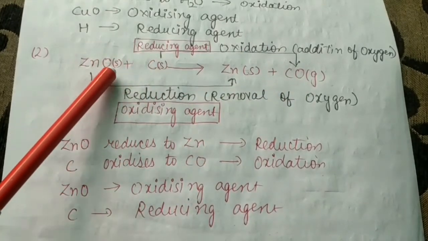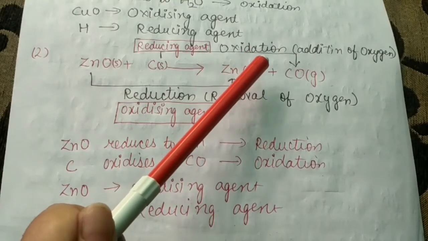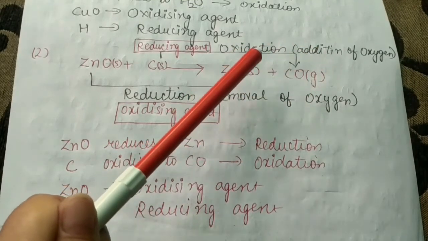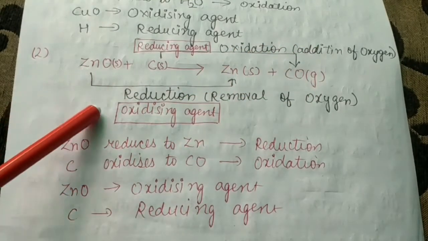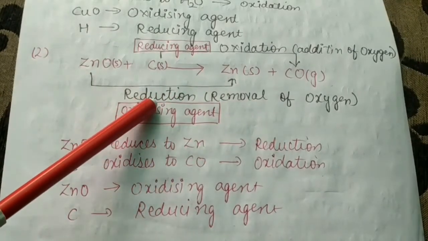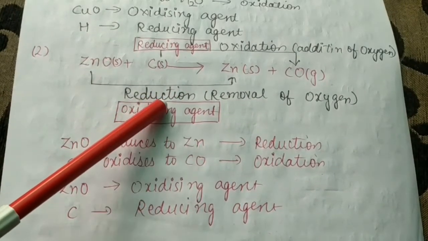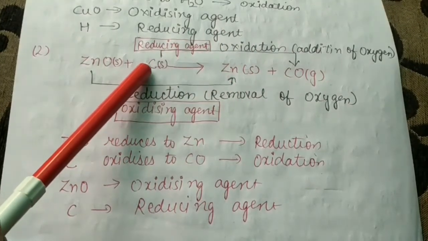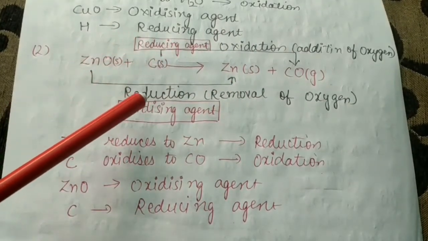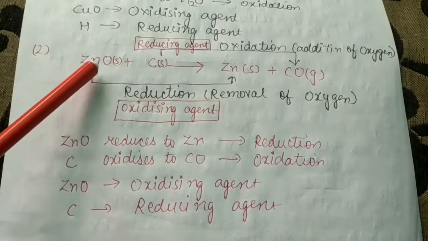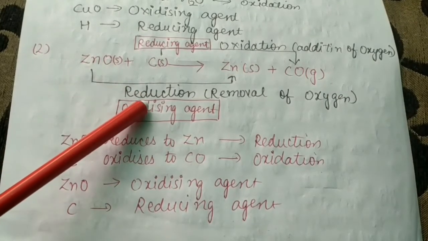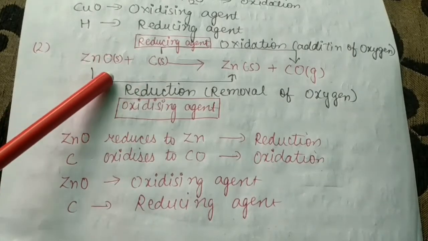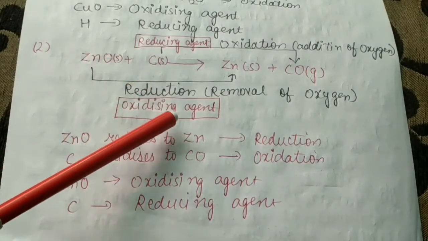Carbon gains oxygen. So what is this? Oxidation. Addition of oxygen is taking place. And in this case, removal of oxygen is taking place. Hence, this is reduction. As I have told you, where the oxidation is taking place, that substance is a reducing agent. And where the reduction is taking place, that substance is an oxidizing agent. So in the case of zinc oxide, the reduction is taking place, that is what?